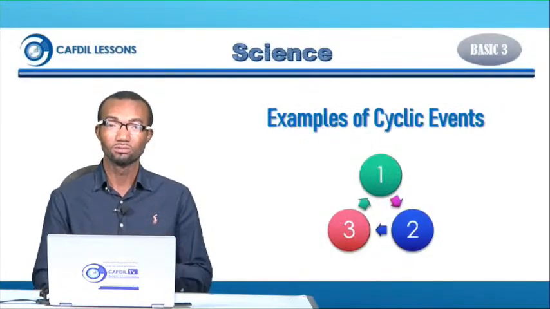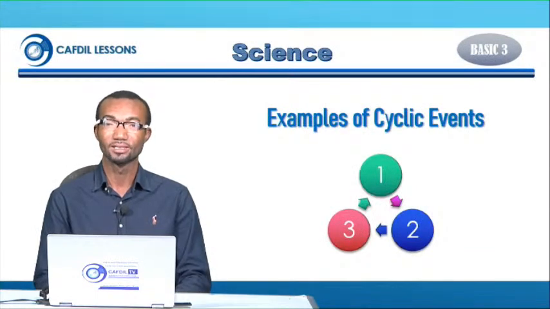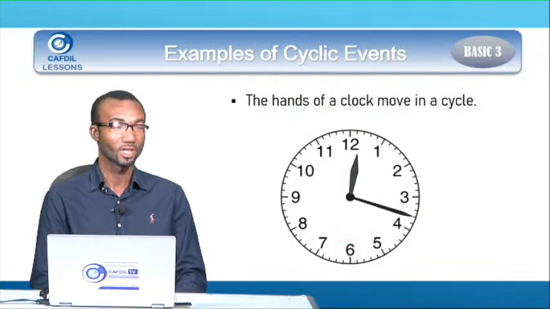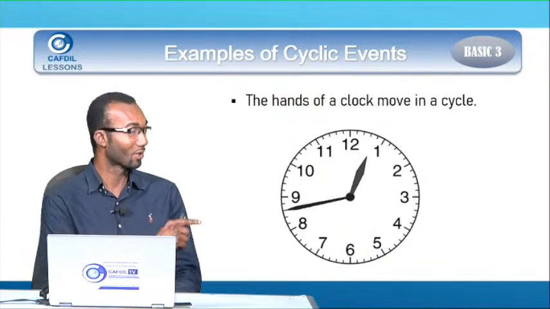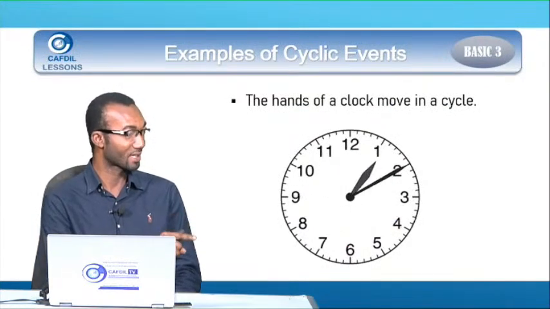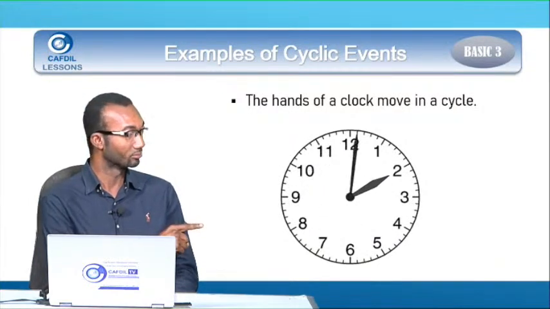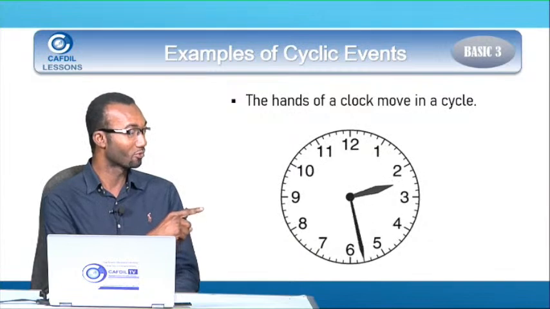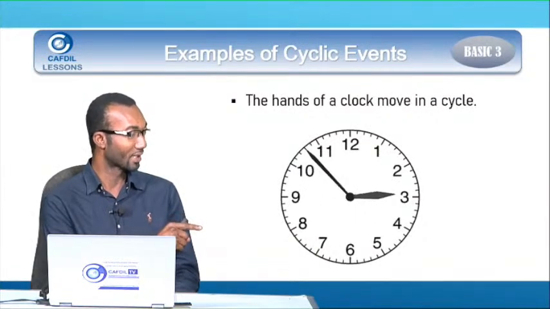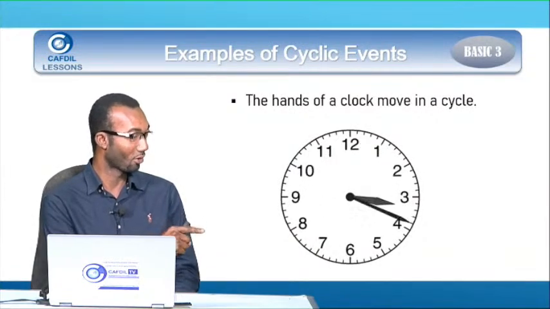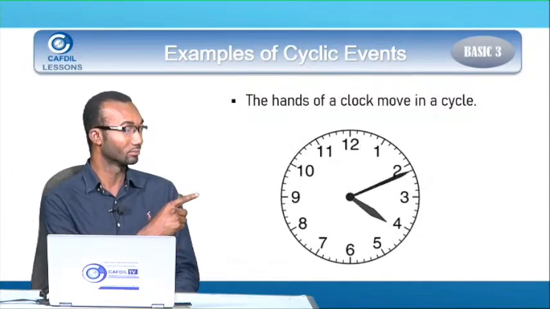Okay, let's go to some real examples of cyclic events. The first one is the hands of the clock. It moves in a cycle. So you see the image of the clock here. From 12, it will move to 1, 2, 3, 4, 5, and then 6, up to 12 again.